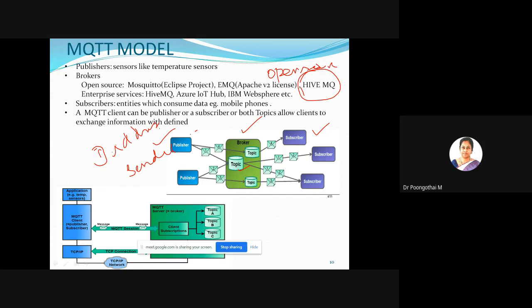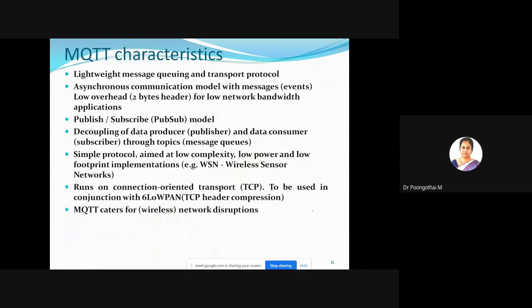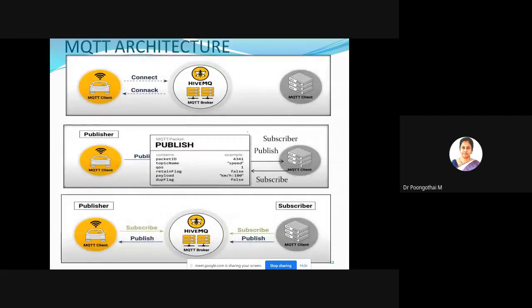These are some of the open source MQTT brokers. And this protocol runs on TCP/IP. These are some of the characteristics. I will share the slide, you can go through it.